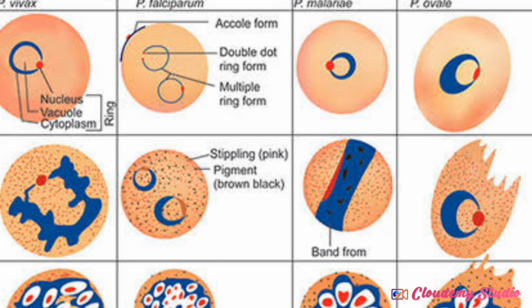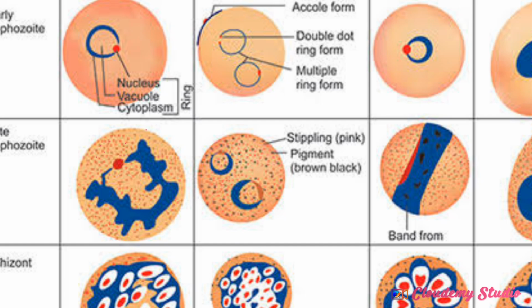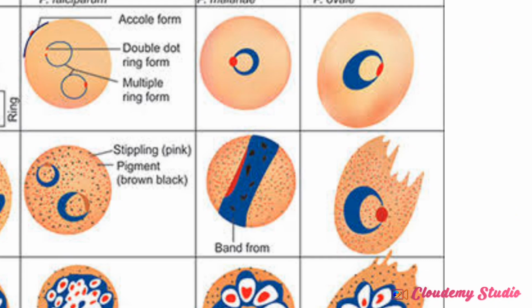It is not really prominent here. They did not really draw it. I don't know why they did not draw it there. But you have to know that Plasmodium vivax and Plasmodium ovale have Schüffner's dots. But Plasmodium malariae has Ziemann's dots, not Schüffner's dots.